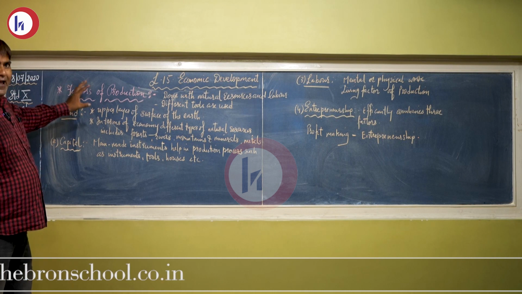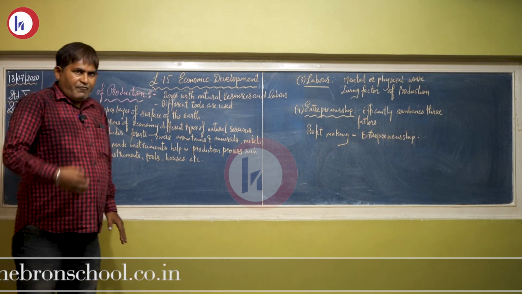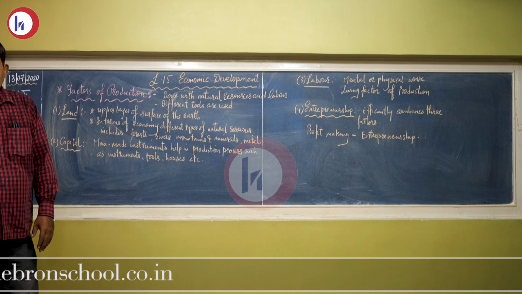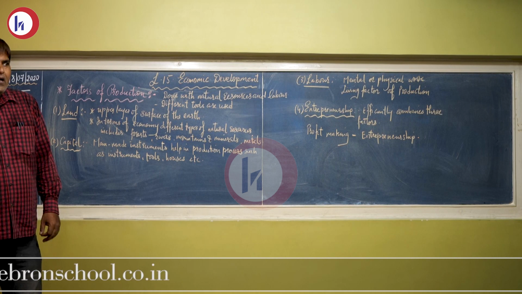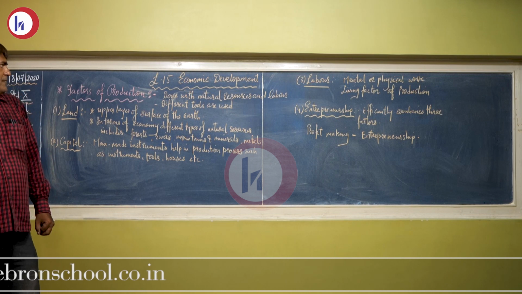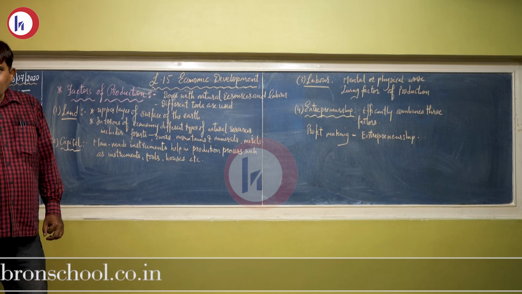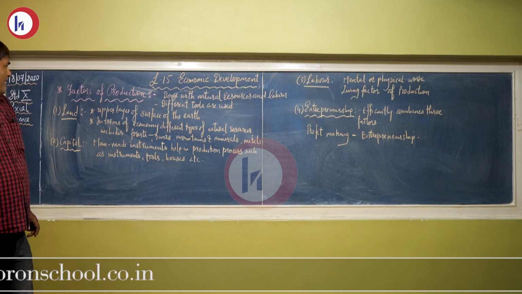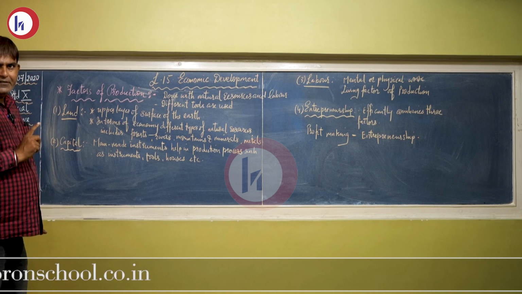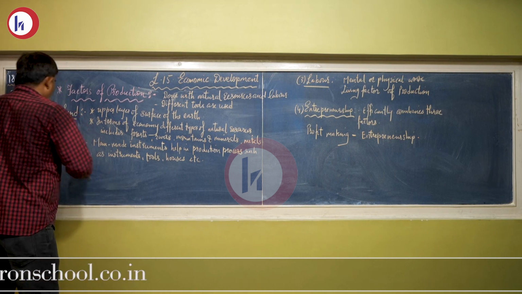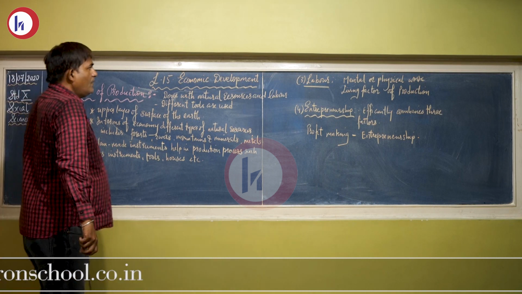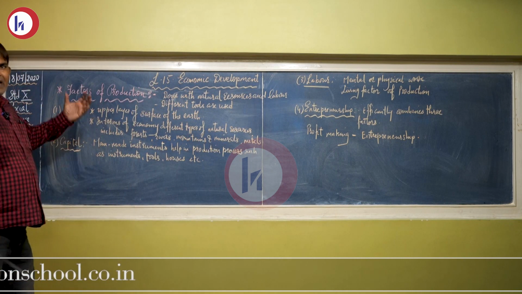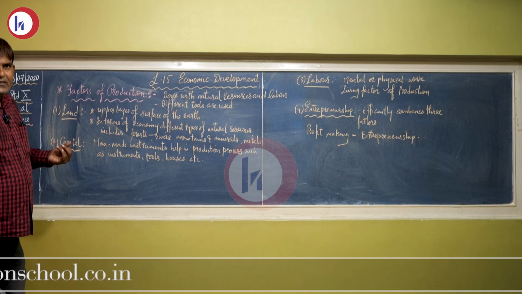Let us understand factors of production. Now we know that production is done with natural resources and labor. I am repeating, production is done with natural resources and labor. Different types of tools are used in production. Now there are 4 factors of production. Number 1 is land, number 2 is capital, number 3 is labor, and number 4 is entrepreneurship. Let us understand these factors in detail.